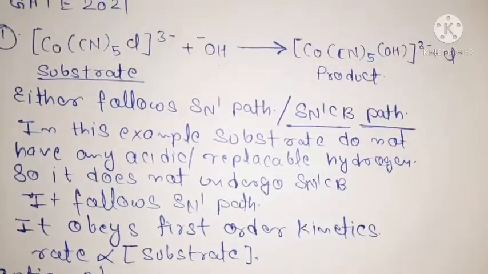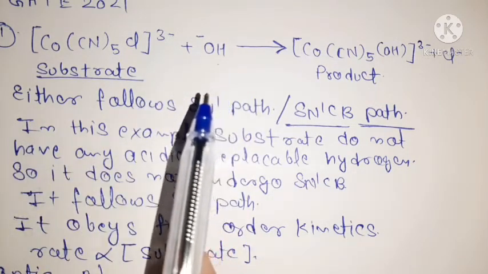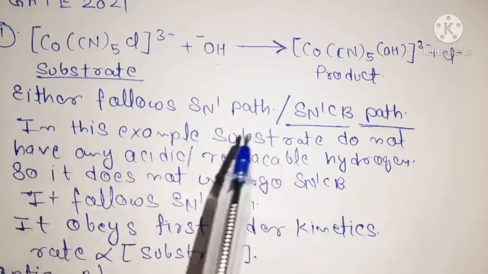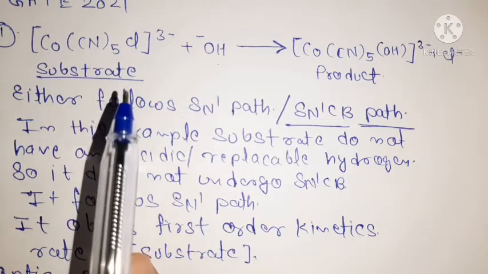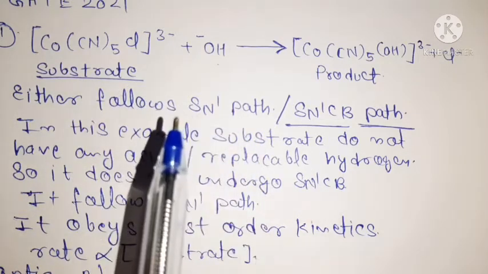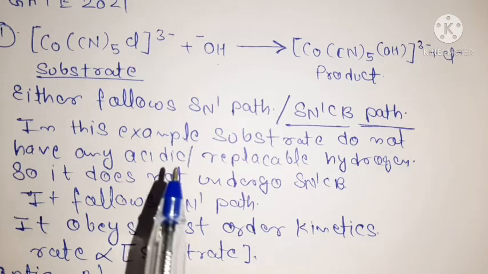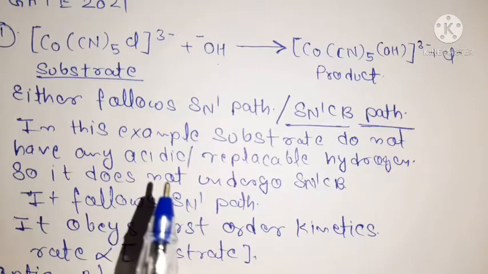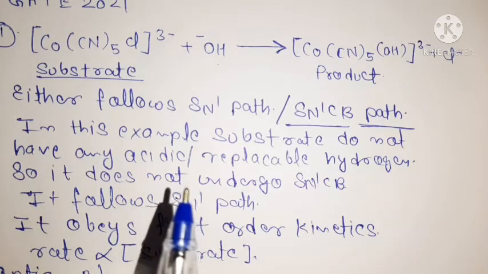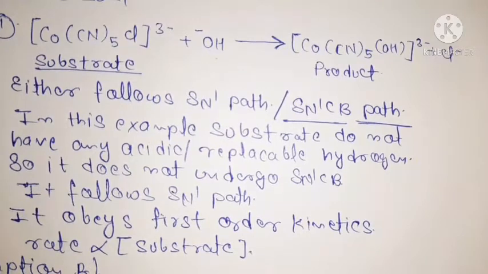Understand? So in substitution reactions with OH negative ion, there is a possibility of two paths, either SN1 or SN1CB. When the substrate contains any replaceable or acidic hydrogen, the reaction proceeds through the SN1CB path, and when the substrate doesn't have any replaceable or acidic hydrogen, the reaction proceeds through the SN1 path. And in the SN1 mechanism, it obeys first order kinetics. That means the rate of reaction depends only on the concentration of substrate. So this is the answer to this question. I hope you understand it.